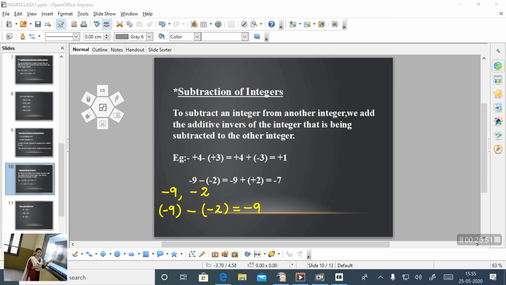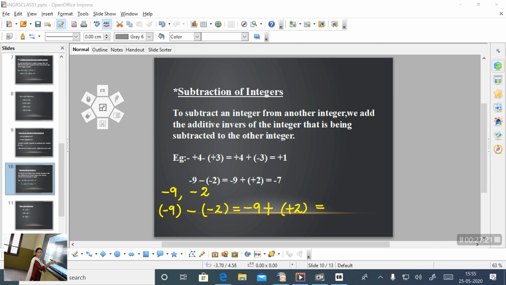Then convert this subtraction to addition, that is plus. Here minus 2 is subtracted from minus 9, so take the additive inverse of this minus 2. What is the additive inverse? Plus 2. So now our question changed to minus 9 plus 2.